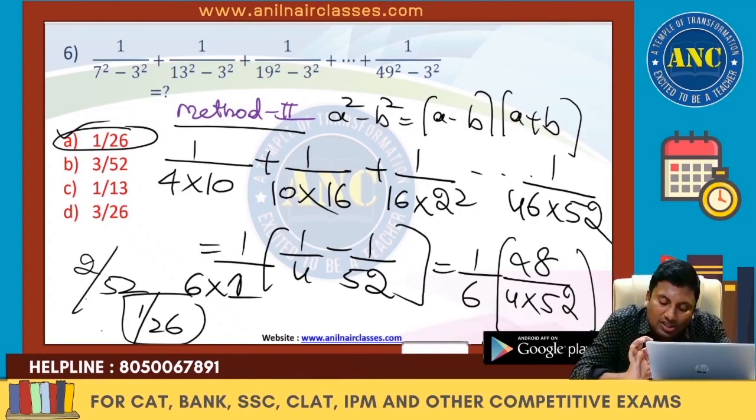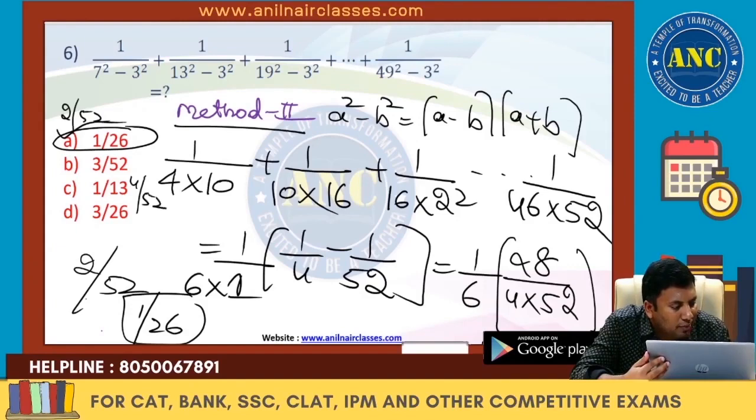If you observe the last one, the last term denominator is 52. Answer should be either 52 or a factor of 52. All the options are 52 or a factor of 52. So the denominator condensing approach might not work here. Now if you see, how are the answer options? If I make everything into 52, these are 2 by 52, these 3 by 52, these 4 by 52, this is 6 by 52.